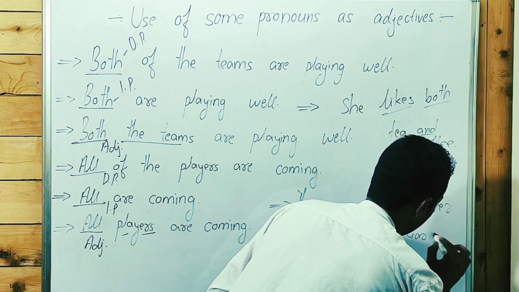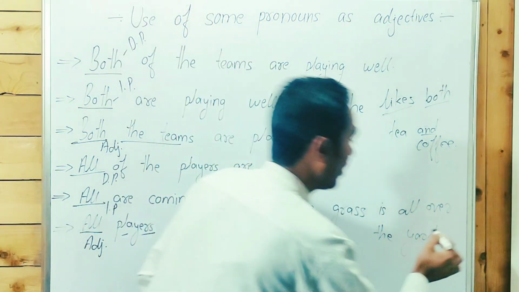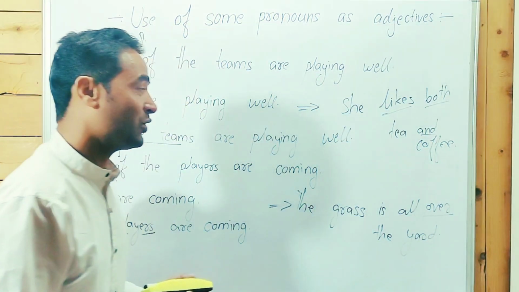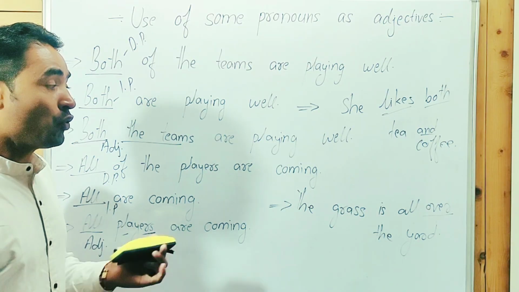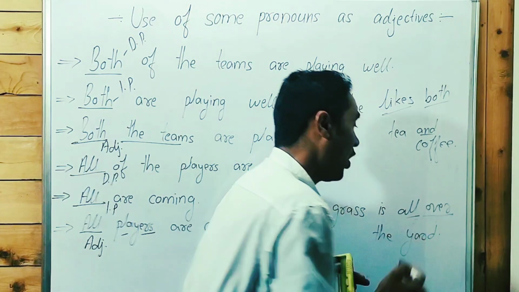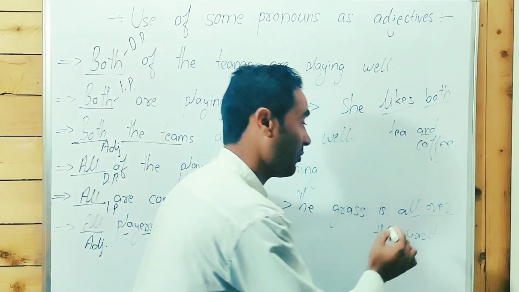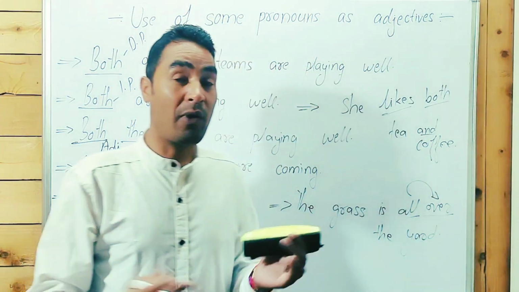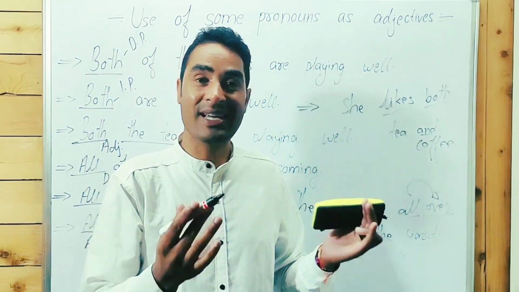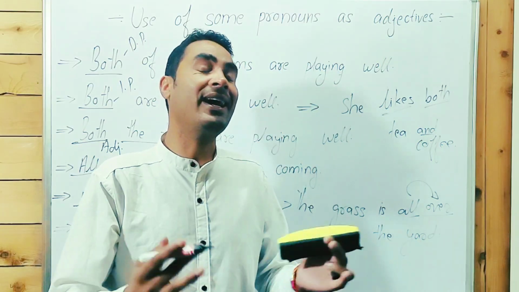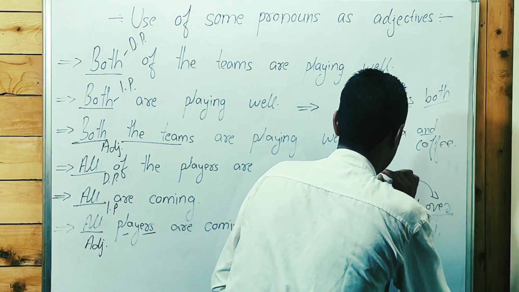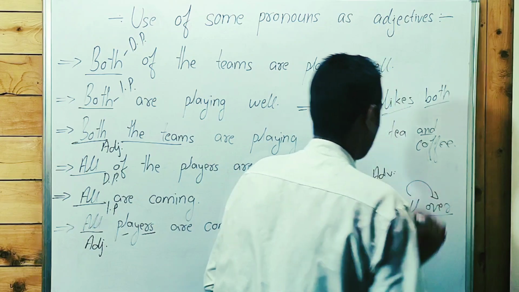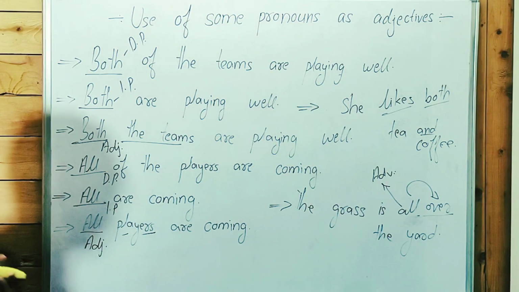Guys, point to be noted. Here, when we talk about "over," "over" is an adverb. And as you know, "all" has been used as an adverb, so it modifies another adverb. An adverb modifies an adjective, a verb and another adverb. So here "all" has been used as an adverb. I'm so sorry, I'm writing roughly. So I hope you understood.